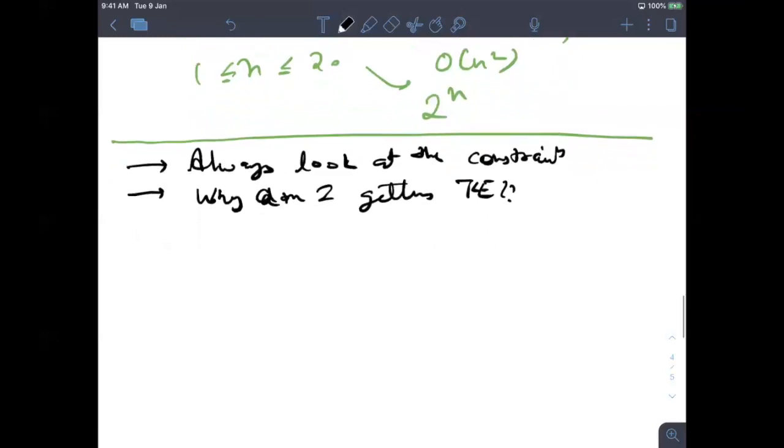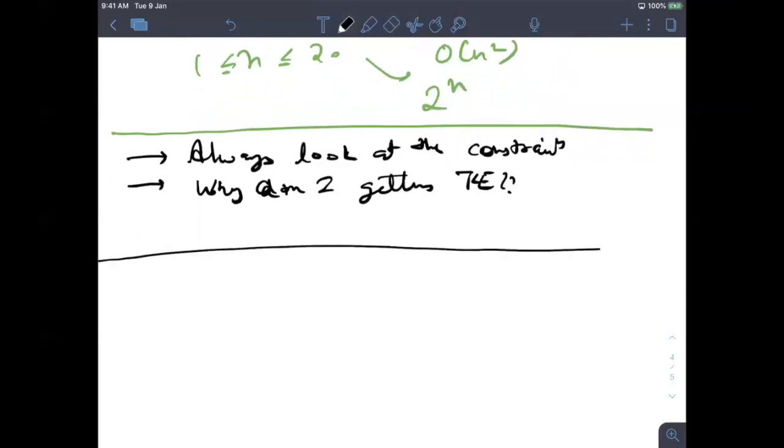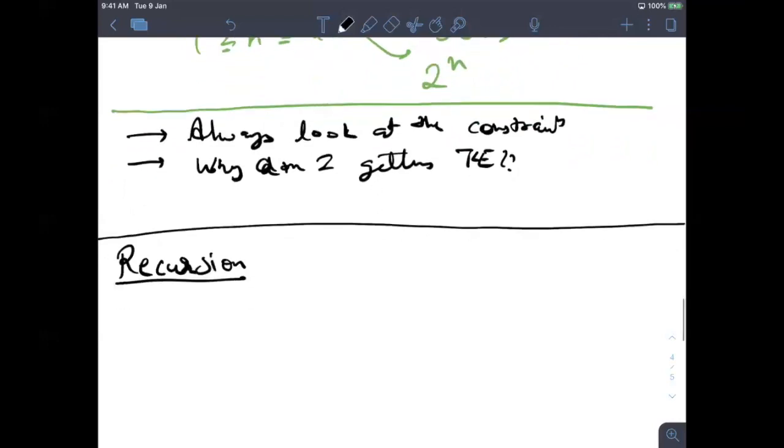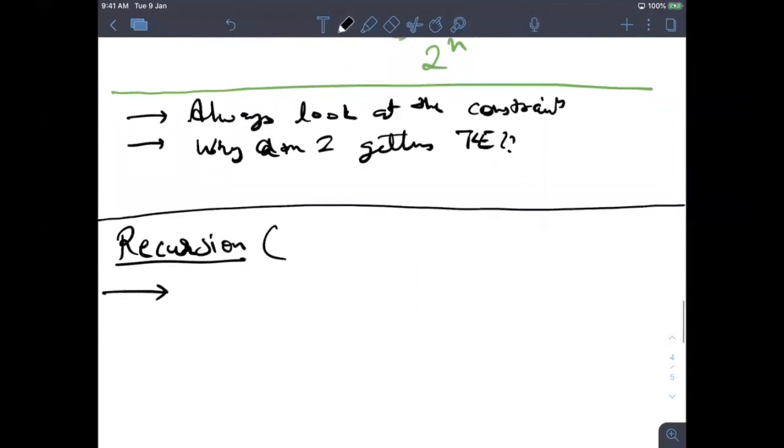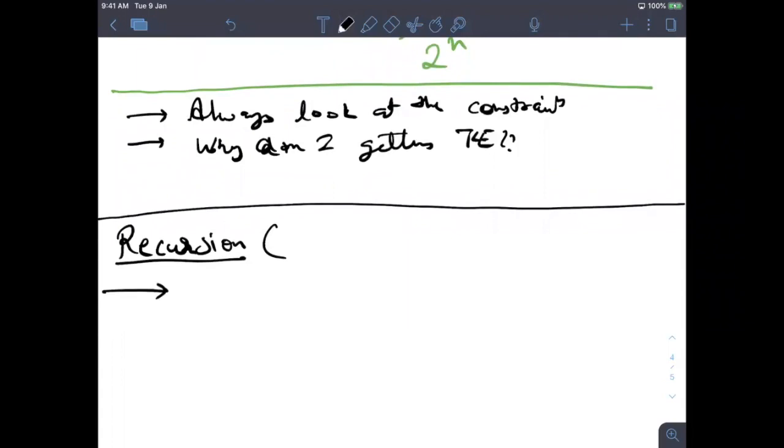Okay, fine. Now let's talk about recursion, which people think is one of the toughest topics, which I also used to think. Even when I was in second year, I used to be very afraid of recursion because obviously it seems very complex.